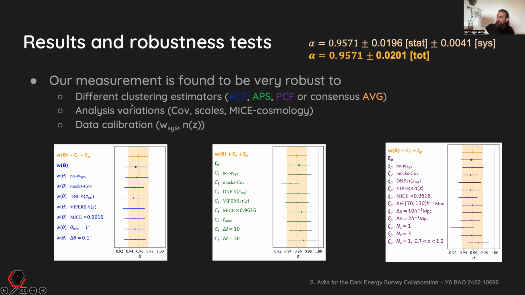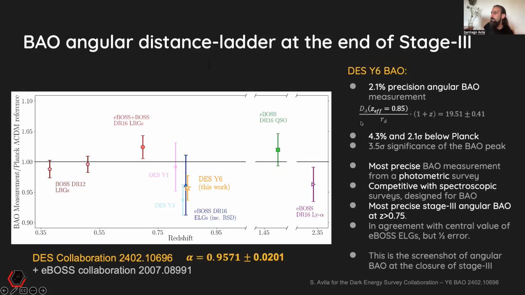And we tried different clustering estimators that I already described. Different analysis variations: changing the way we compute the covariance, the scale cuts or scale binning, the reference cosmology, or the data calibration with nulling the systematic weights or changing the N(z) calibration, the redshift calibrations, and all of them get very consistent results.